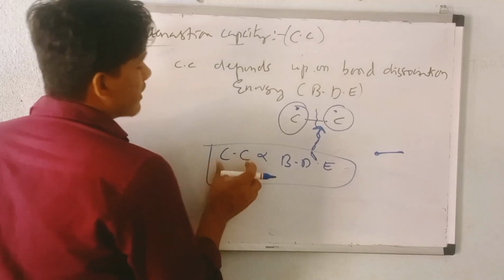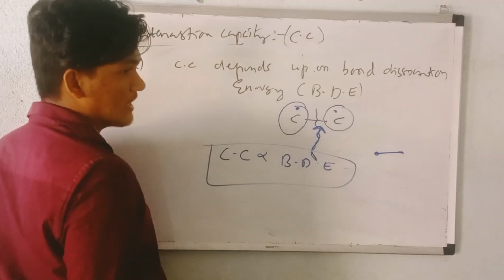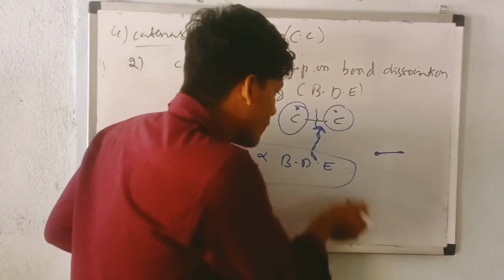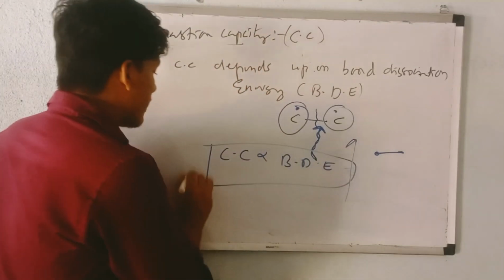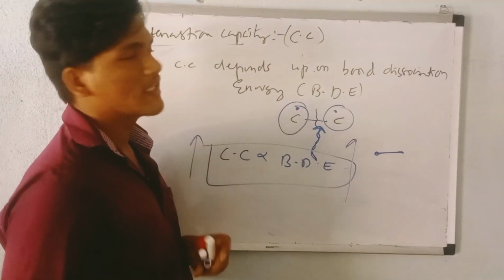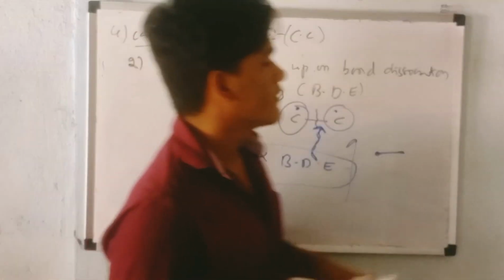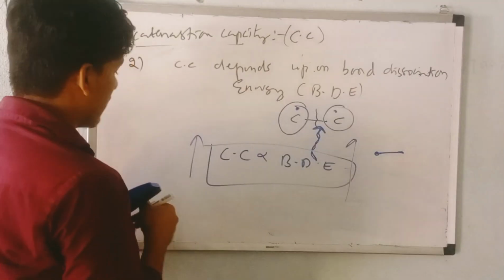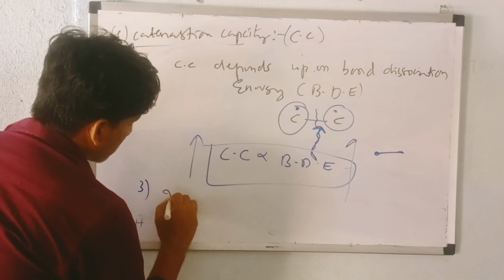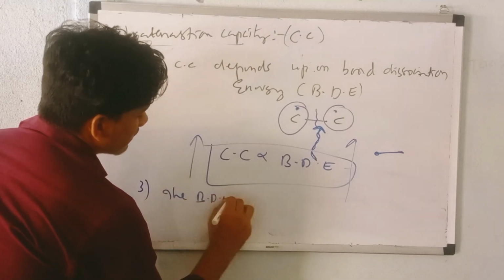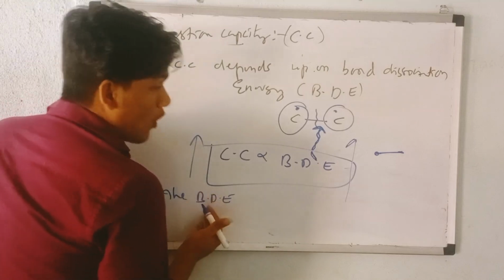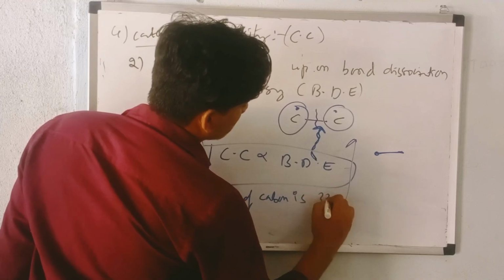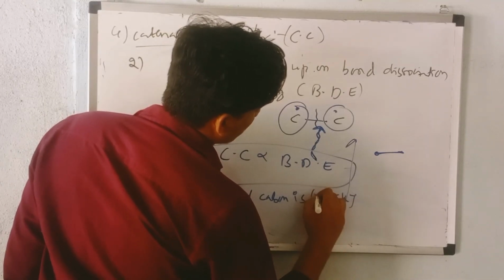So catenation capacity depends upon bond dissociation energy. What is the relationship? A directly proportional relationship. If I increase bond dissociation energy, automatically catenation capacity also increases. Now the third point is BDE. I am writing BDE, which is nothing but bond dissociation energy. The bond dissociation energy of carbon is approximately 335 kilojoules.